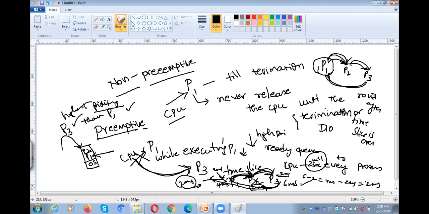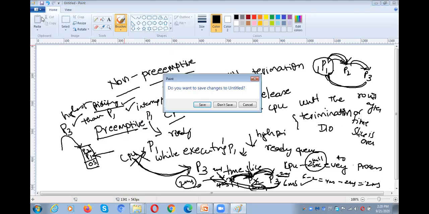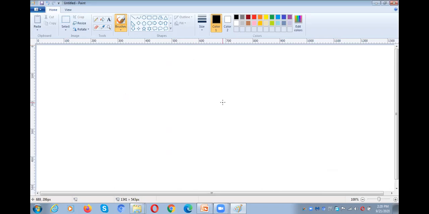The first condition may be priority, or it may be an interrupt. Suppose we are executing P1 and suddenly an interrupt occurs. Automatically, we need to take P1 from the running state to the ready state. In the case of interrupt, the CPU is allocated to some other process. We have discussed these things in process states. If you do not understand ready to running and running to waiting, please go through the previous lecture and revise the process states concept once.